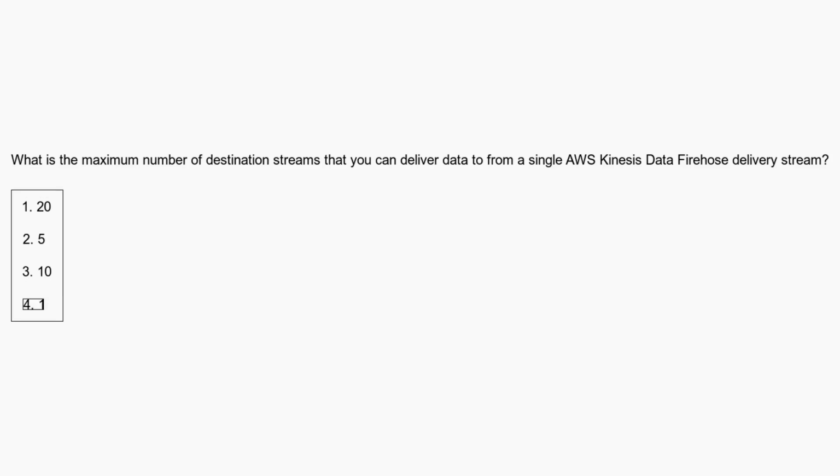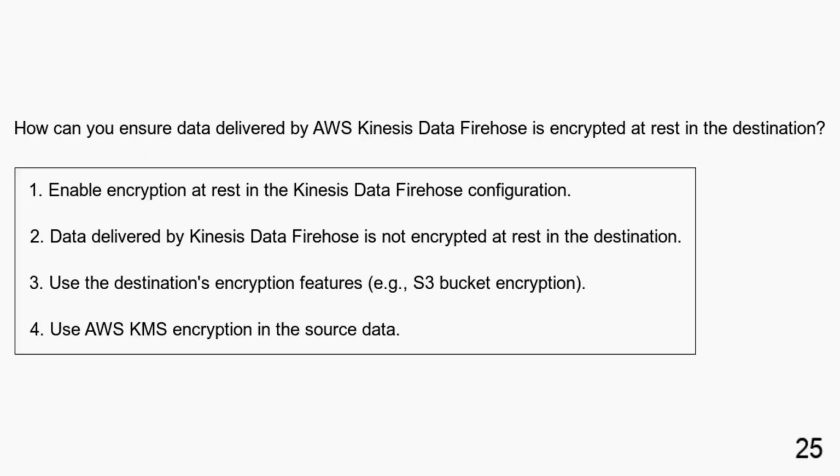You can deliver data to a maximum of 5 destination streams from a single AWS Kinesis Data Firehose delivery stream. How can you ensure data delivered by AWS Kinesis Data Firehose is encrypted at rest in the destination? Enable encryption at rest in the Kinesis Data Firehose configuration. Data delivered by Kinesis Data Firehose is not encrypted at rest in the destination. Use the destination's encryption features, for example, S3 bucket encryption. Use AWS KMS encryption in the source data.